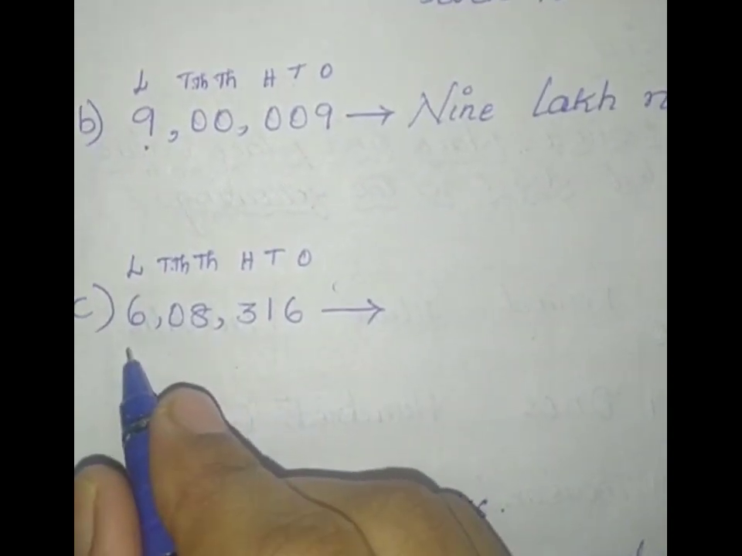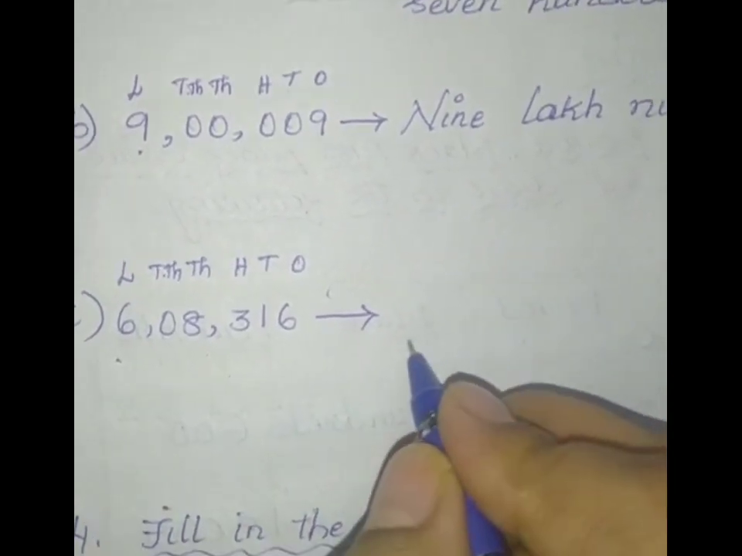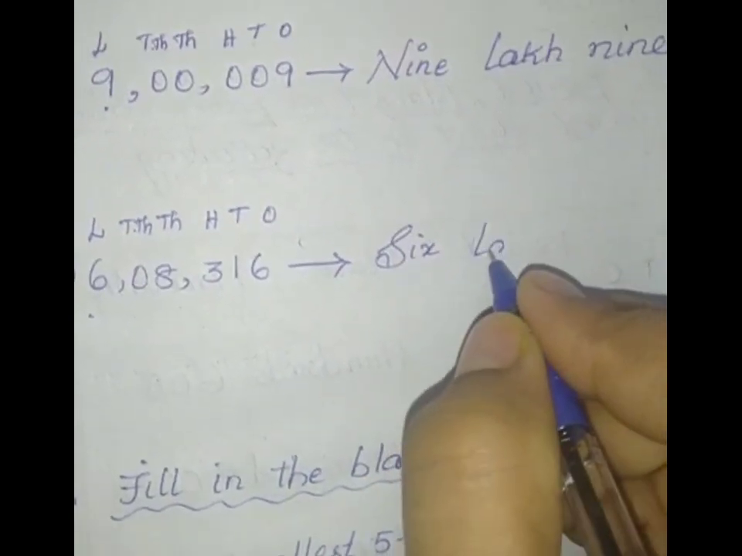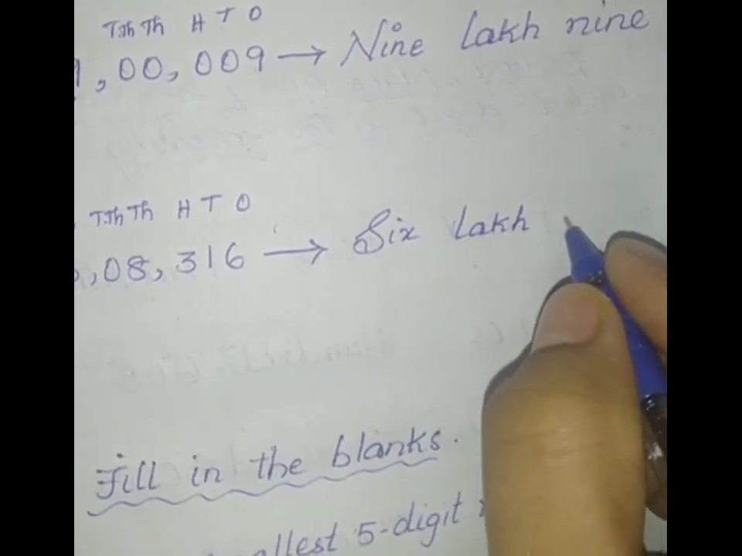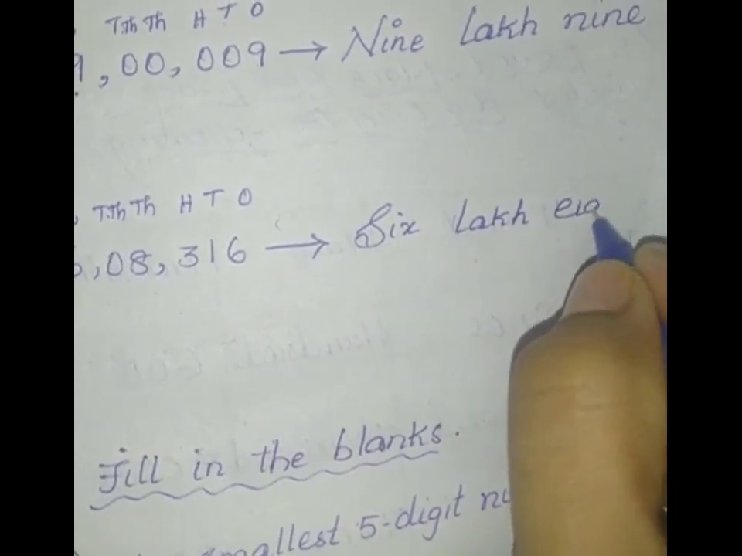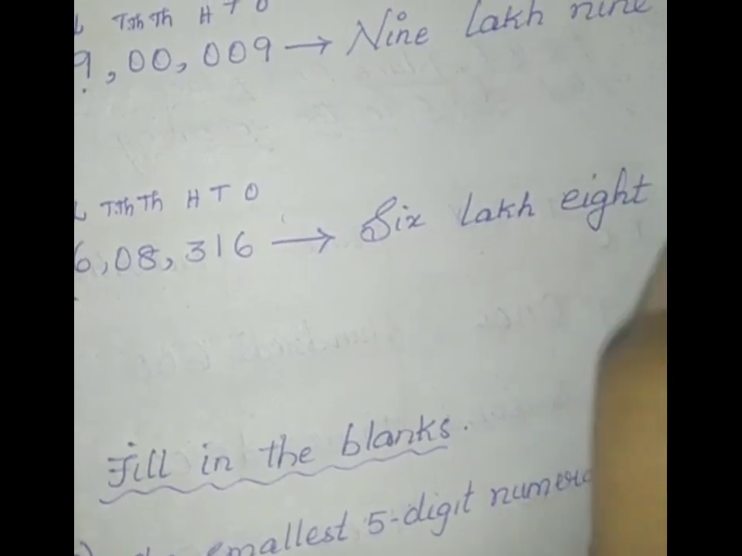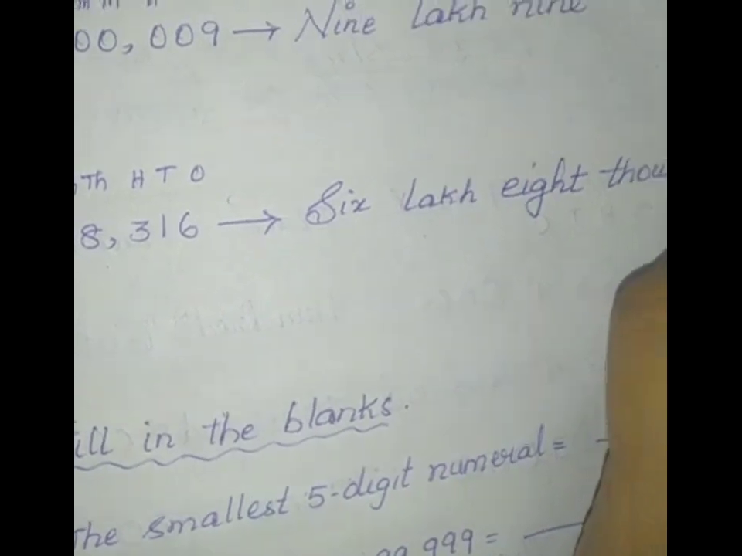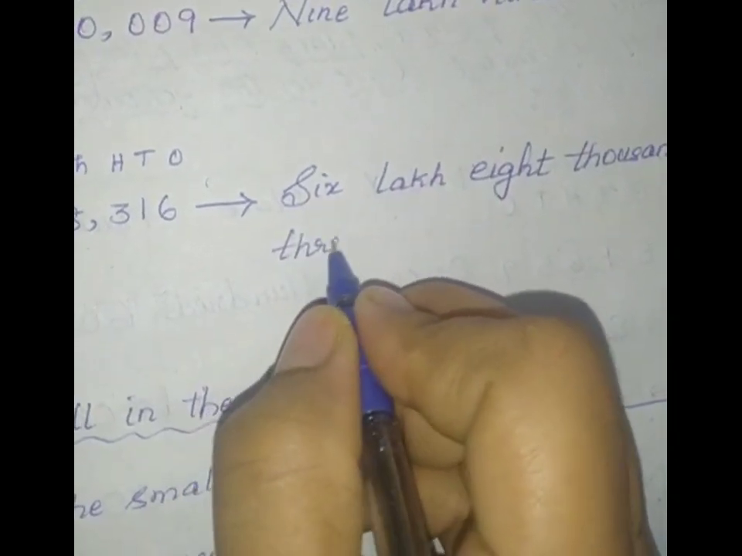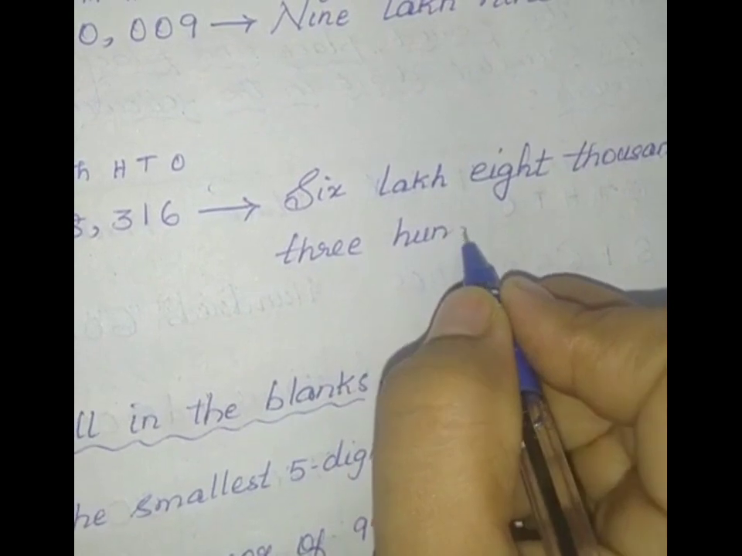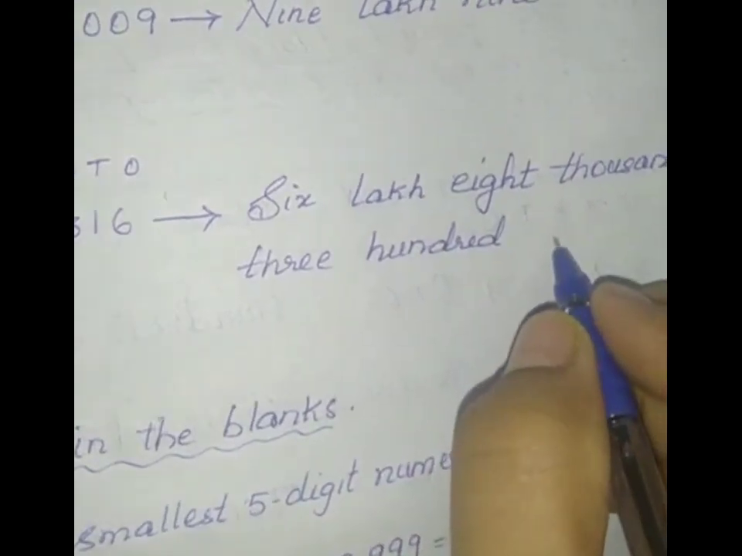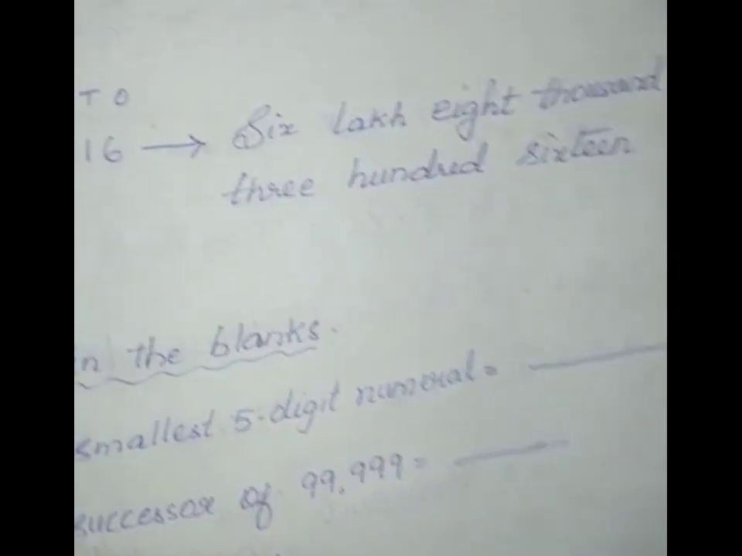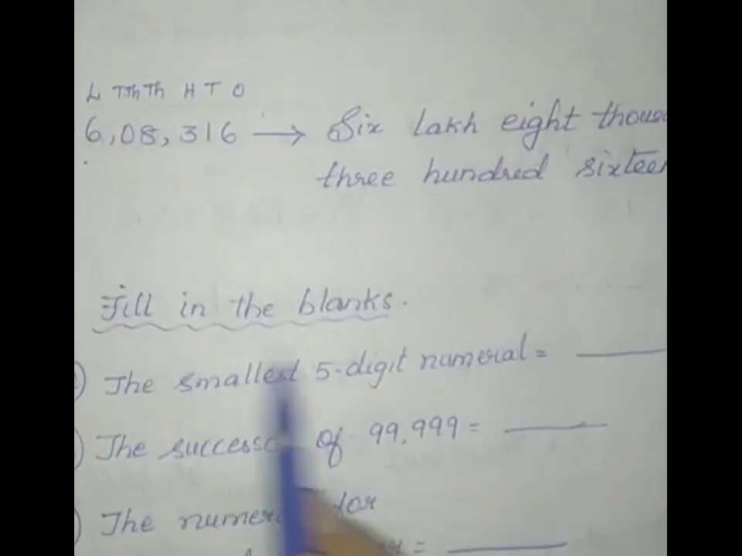Next one. Ones, tens, hundreds, thousands, 10,000s and lakhs. Now you can write 6 lakhs 8,316. So 6 lakh. There is no 10,000 place. So 6 lakh 8,316.